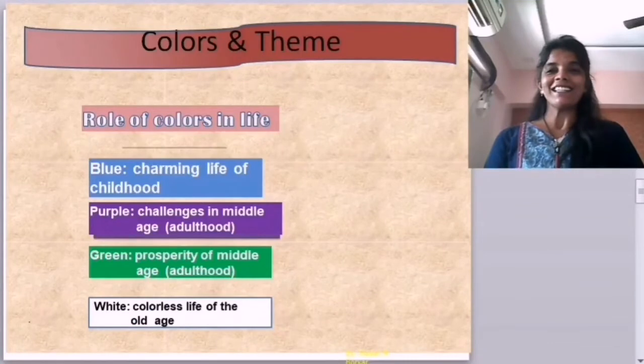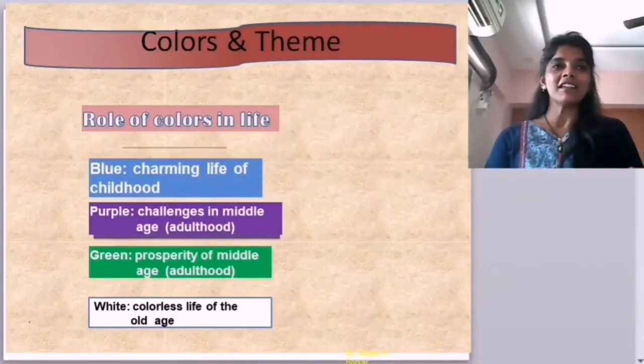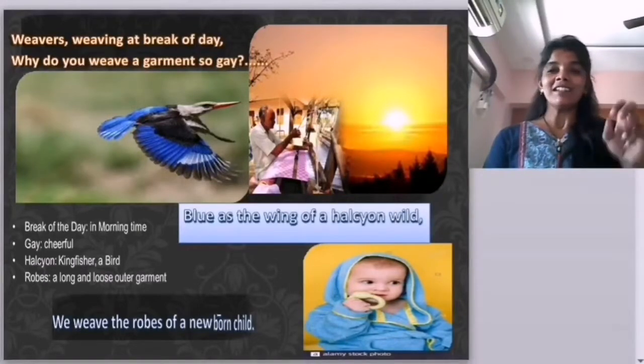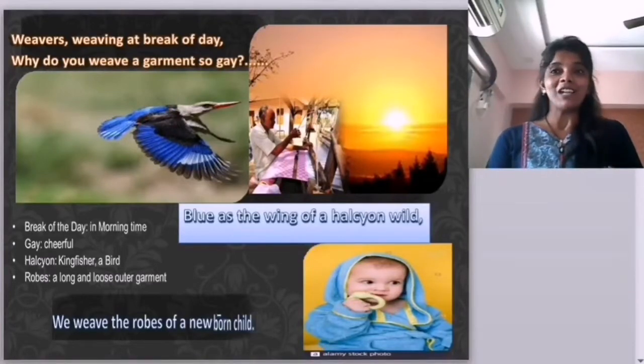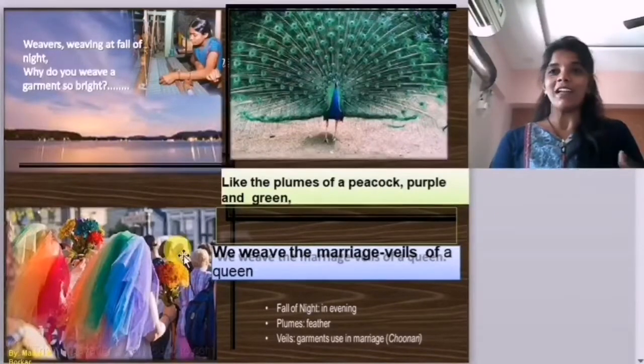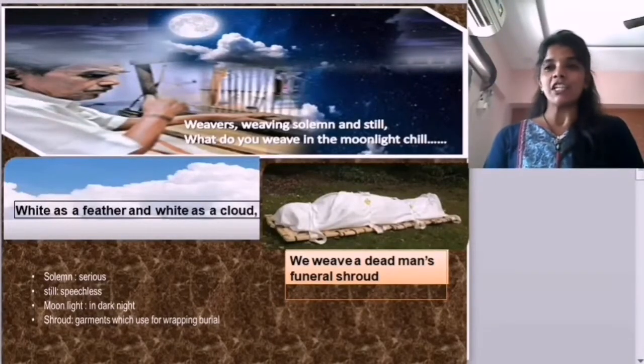The three stanzas indicate three phases of human life, with three types of garment woven at three different times. First, it's morning time, early morning, sunrise time. It's an indication of the birth of a child, a newborn baby, childhood. The second stanza is evening time. It's a time of prosperity of human life, a time of celebration, adulthood, joy and sorrow. And the last stanza is an indication of death, the last stage of human life.